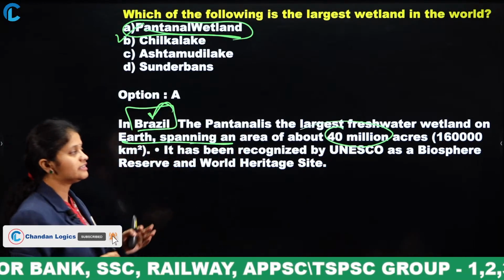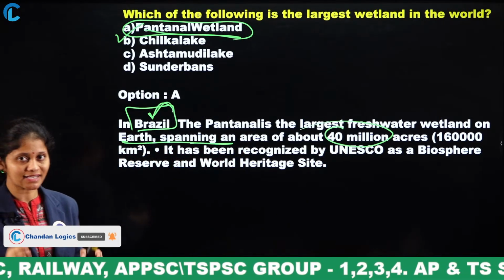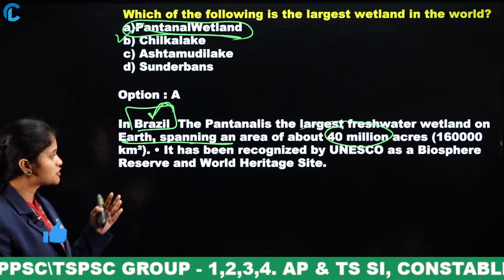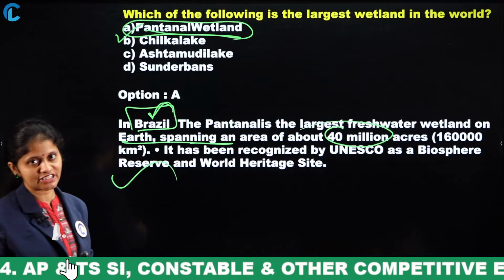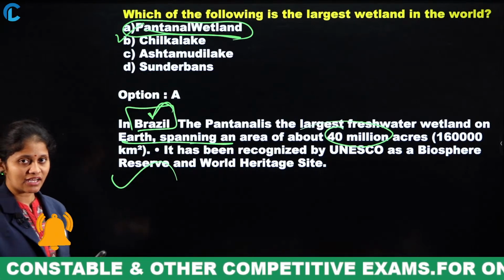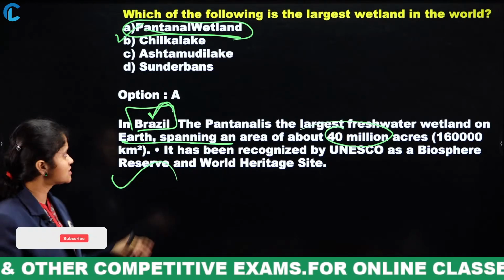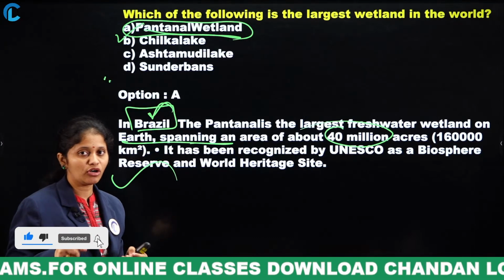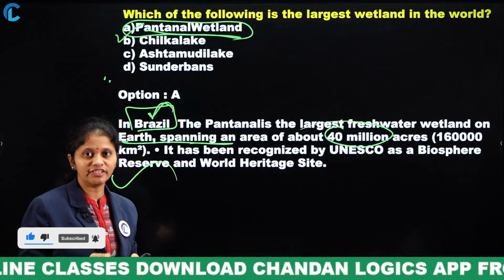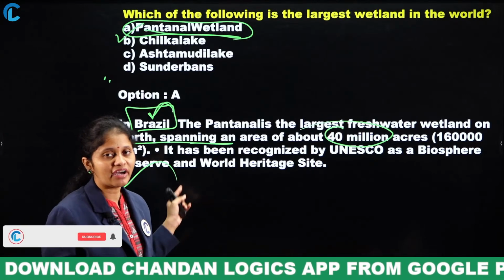This world's largest biodiversity wetland was recognized by UNESCO as a Biosphere Reserve and World Heritage Site. In India, the largest wetland site is the Sundarbans. Yes, that is in India, but here the question is about the world, so the largest wetland is the Pantanal.